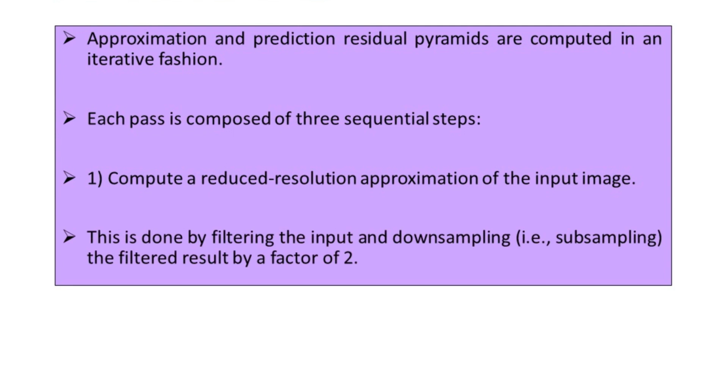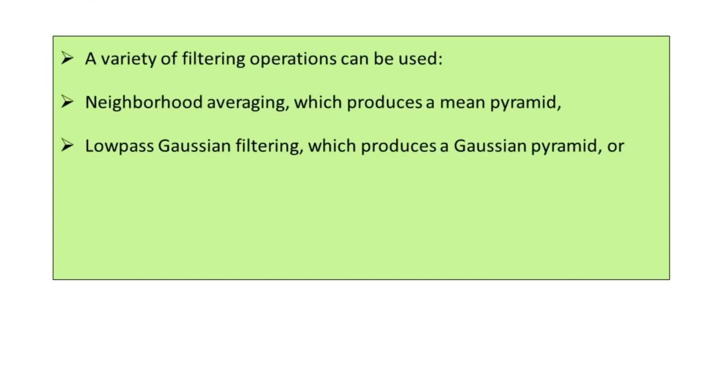Further, a variety of filtering operations can be used here: neighborhood averaging, which produces the mean pyramid; low pass Gaussian filtering, which produces the Gaussian pyramid; or no filtering, resulting in the subsampling pyramid. Without the filter, aliasing can become pronounced in the upper levels of the pyramid.